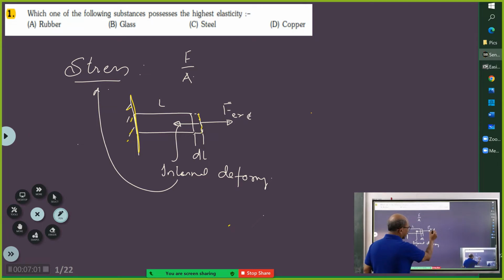So at an instant of time, there is an external force acting, and even though there is external force acting, this layer is in equilibrium. That means there must be equal and opposite force acting on this. And this internal force developed to oppose the external deforming force under equilibrium condition is called stress.